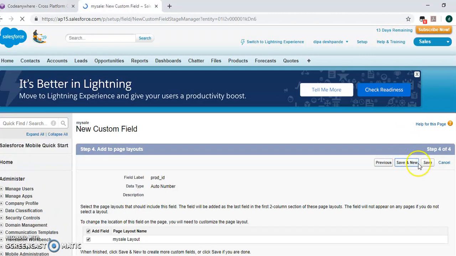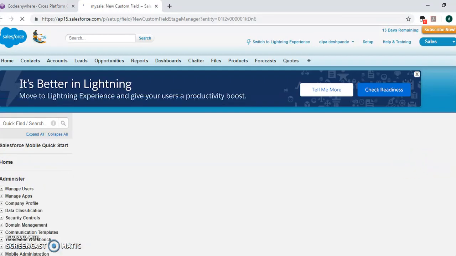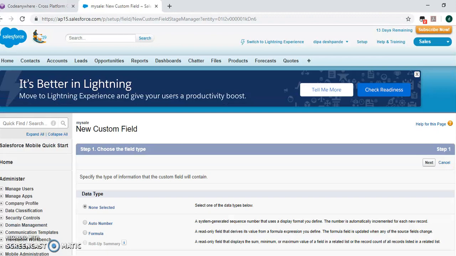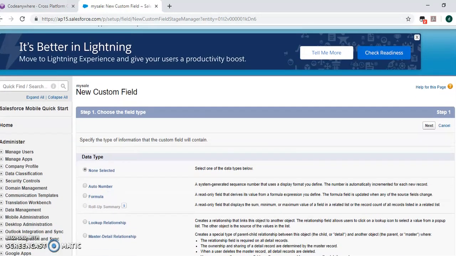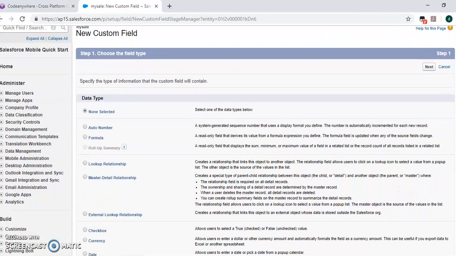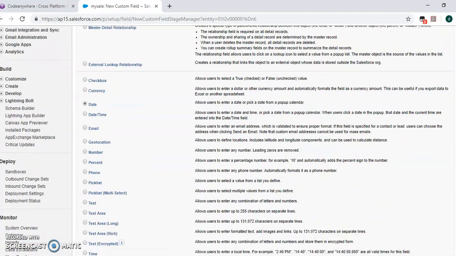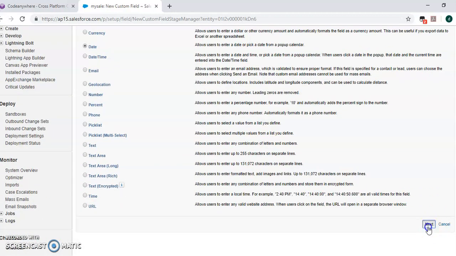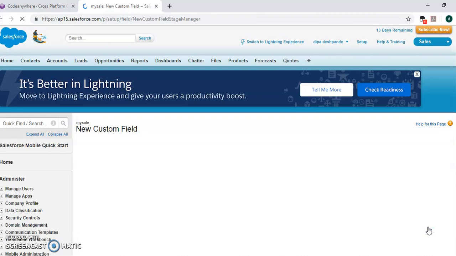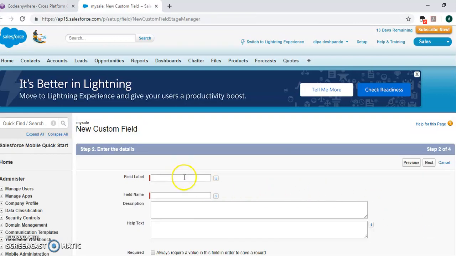Enter another data type, as a date. Select Date. Go to Next. Field label, give it as date of sale.